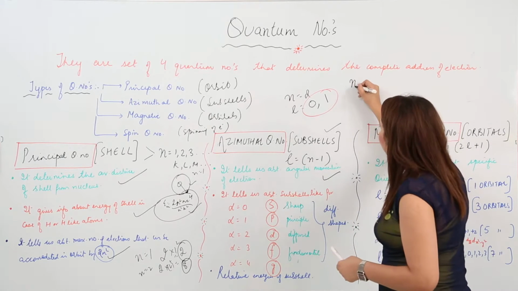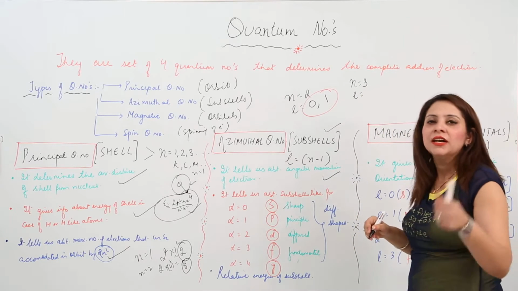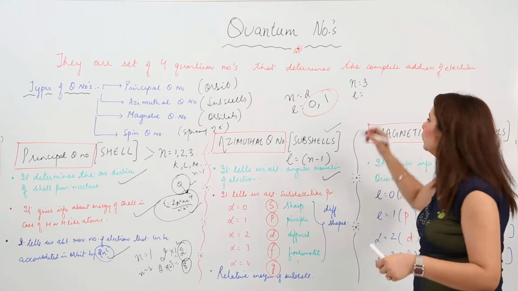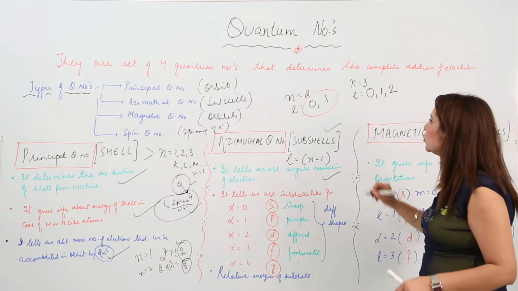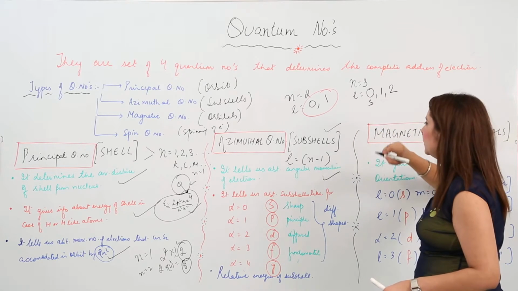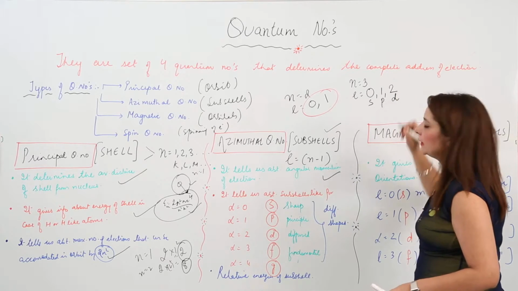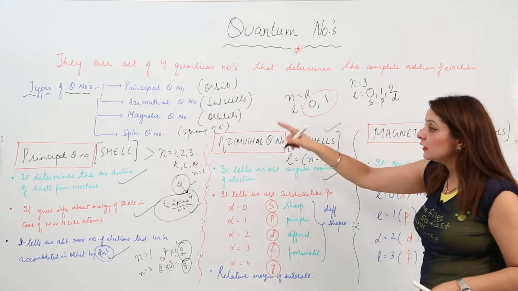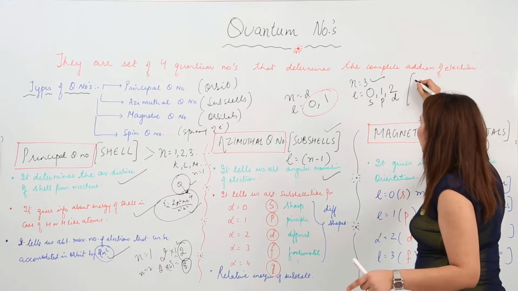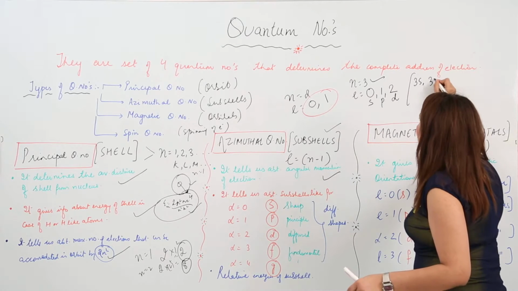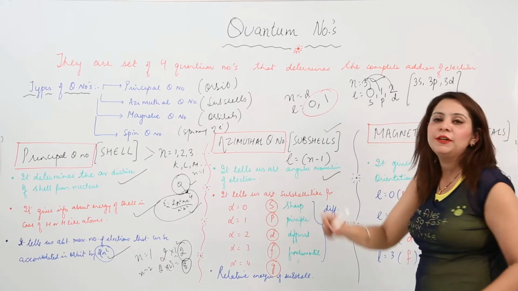If I say N is equal to 3, what is L going to be? We know that L goes up to N minus 1, and we start the value from 0. So it is 0, 1 and 2. When L is equal to 0, we call it the S subshell, when L is 1 it is the P subshell, and when L is 2 it is the D subshell. So the third orbit has how many subshells? It has the 3s subshell, the 3p subshell, and the 3d subshell. These are the possible subshells.